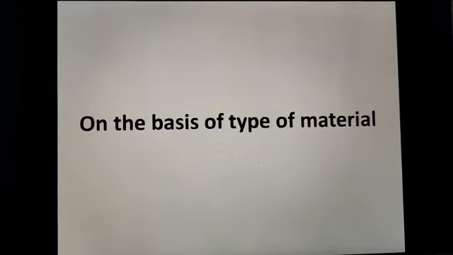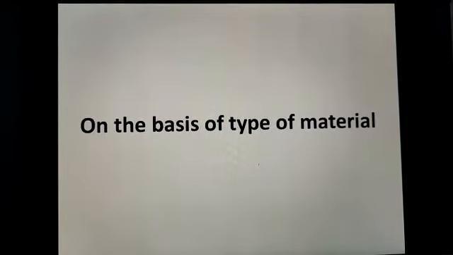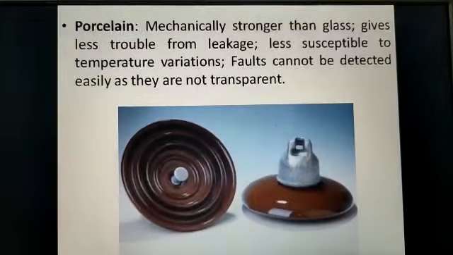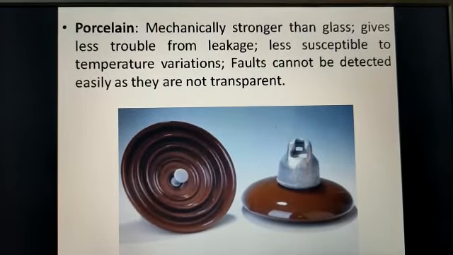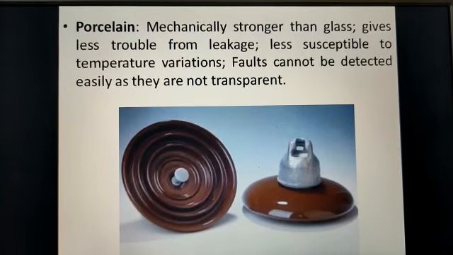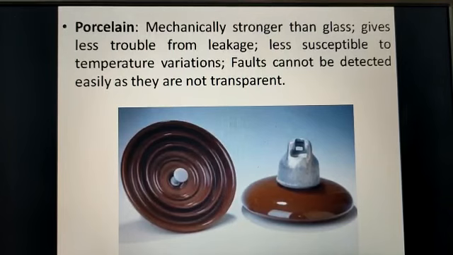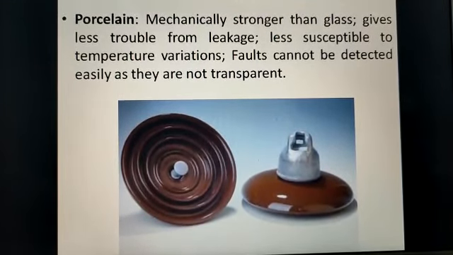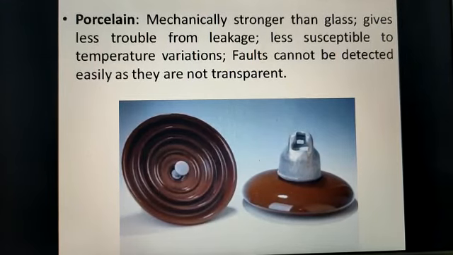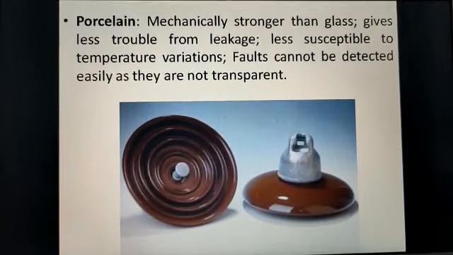Classification of insulators. We classify insulators on two bases. First one is the type of material, meaning the material used for their manufacturing. Porcelain. It is the most common material used for the manufacturing of insulators. They are mechanically stronger than glass. They are less affected by temperature variations. The one limitation is that a fault cannot be detected easily as they are not transparent like glass.